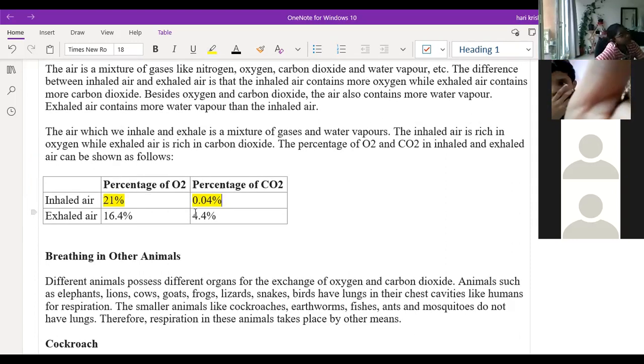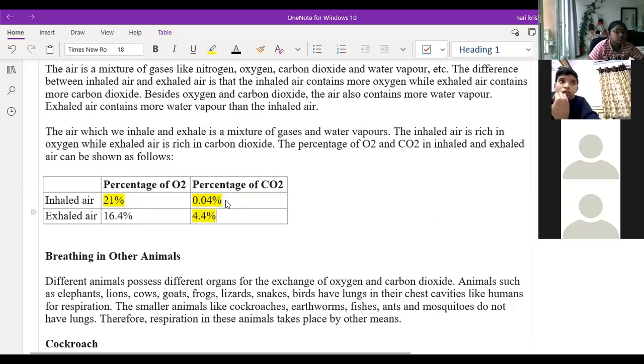But during the exhalation process, what is the oxygen percentage? 16.4%. And the carbon dioxide percentage? 4.4%. We use only about 5% of the oxygen; the rest we let out, and we made 4.4% of carbon dioxide and that also we let out. So when you are exhaling air, it will contain mostly oxygen only, that is 16.4 percent. But the carbon dioxide percentage is 4.4 percent.